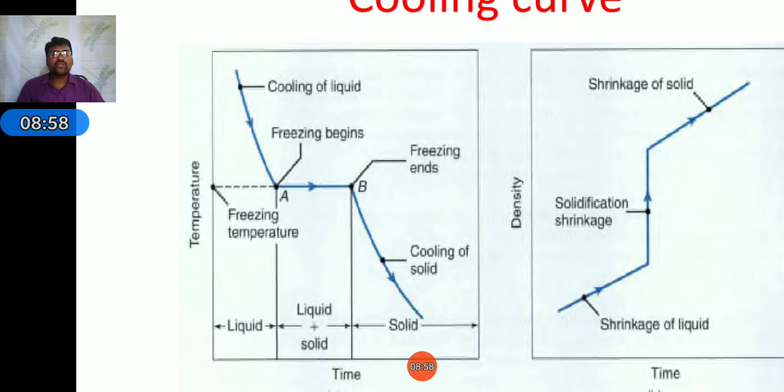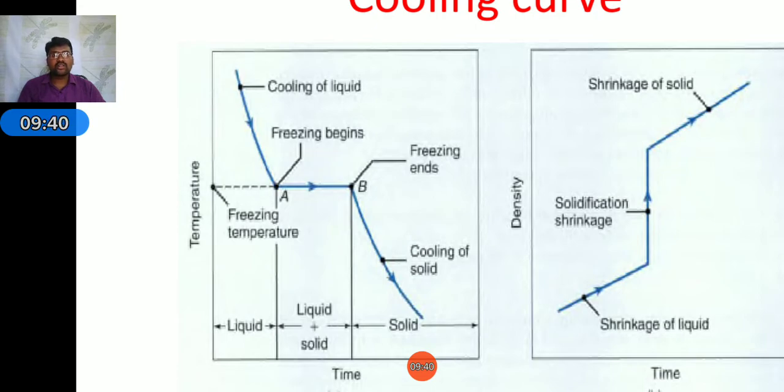Here the temperature is very high. Based on the metal, it will change. Already discussed for the aluminum case, 660 degrees centigrade. It is the highest point temperature, as in the liquid solution. Whenever we pour the molten metal into the mold cavity, the temperature will drop as time increases. Here on the x-axis we take time and on the y-axis temperature. As time increases, the temperature will be reduced from higher to lower. Here from the starting point to A is known as the cooling of liquid, that is, from the pouring metal temperature to the freezing zone.